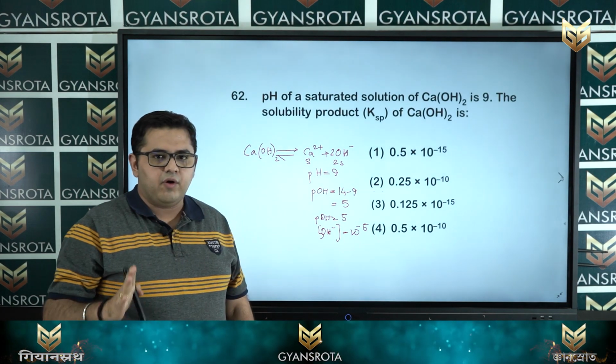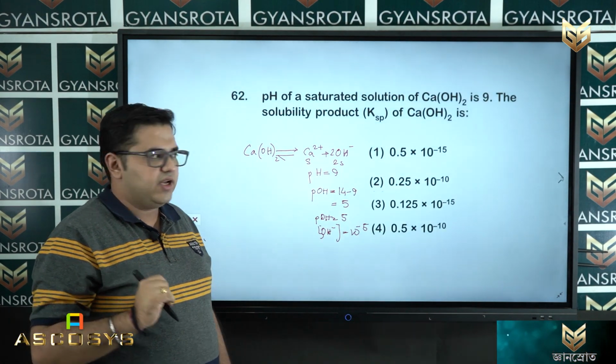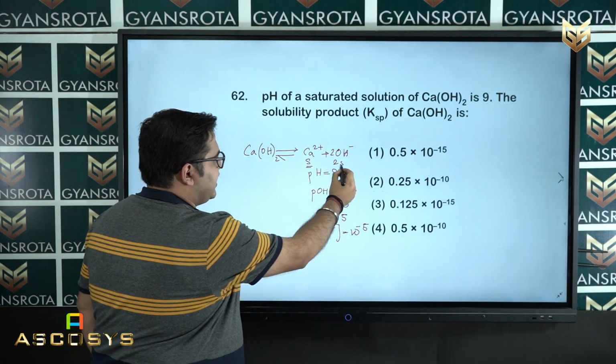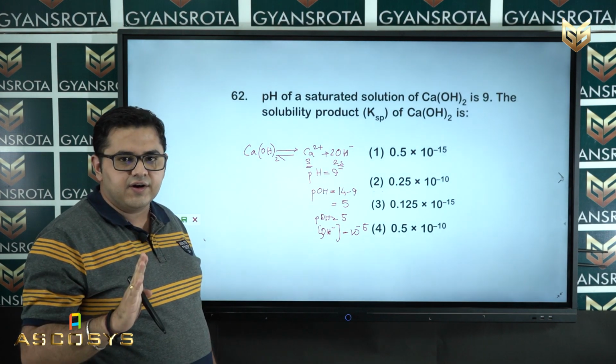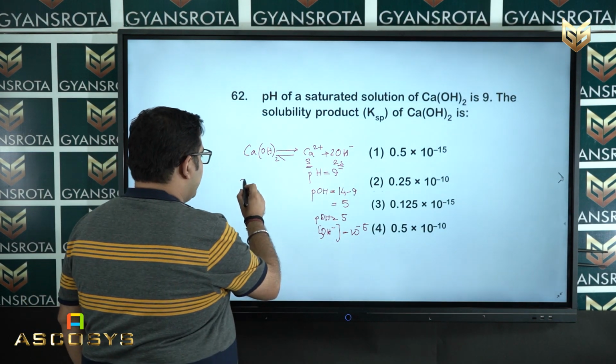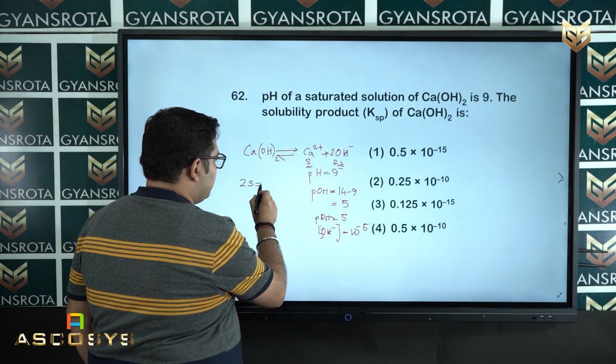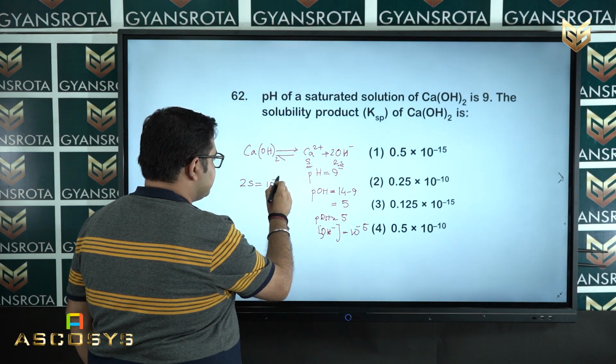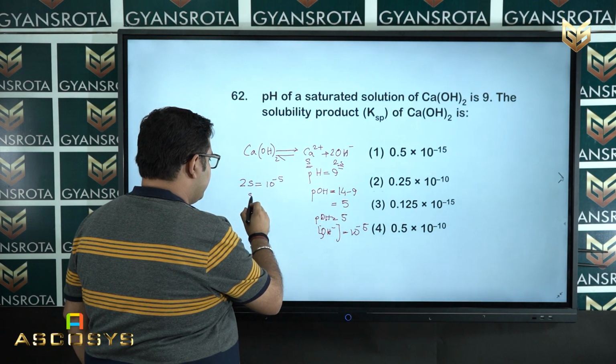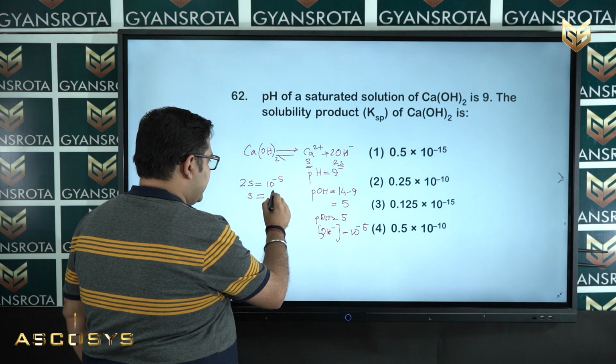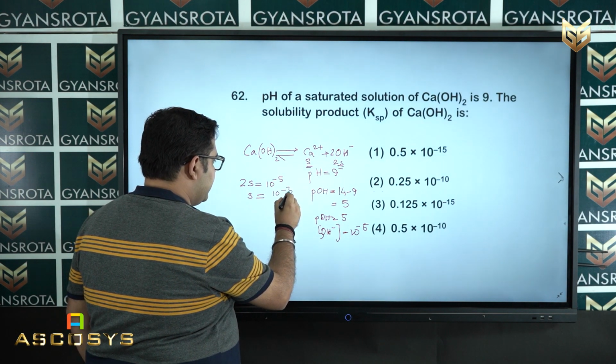Now, always remember when you solve a KSP question, the concentration is always taken as mole per liter. Now, what we got? We are obtaining 2S as the value 10 to the power minus 5, and now we take S as 10 to the power minus 5 by 2.